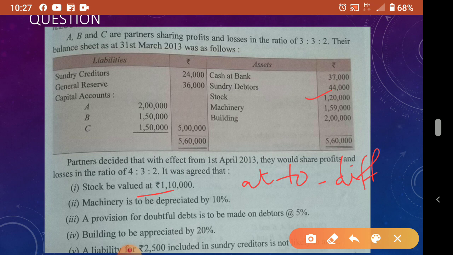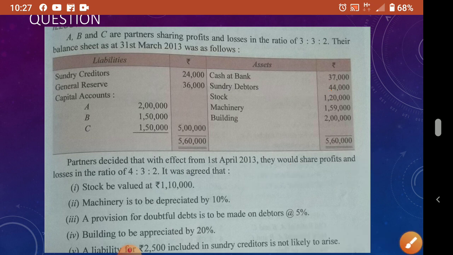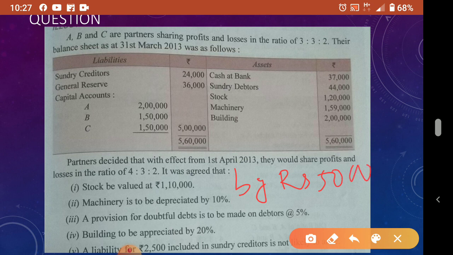Suppose, for example, "stock is reduced by rupees 5,000" is given in the adjustment, then you have to write that 5,000 only, don't take the difference. Understood? So this "by", "at", "to" matters very much in these adjustment entries and adjustment items.